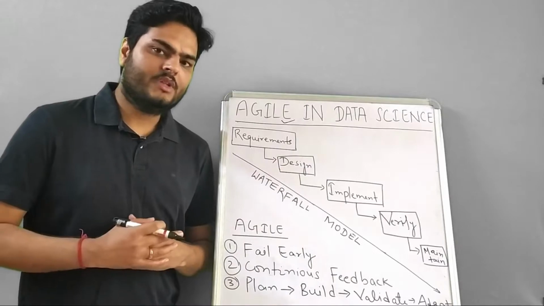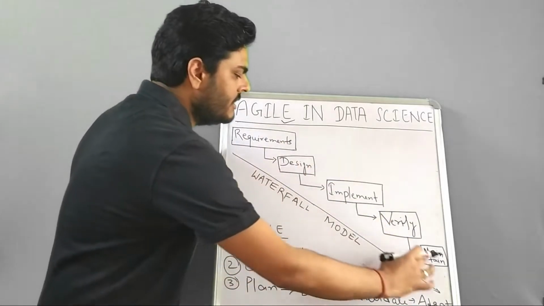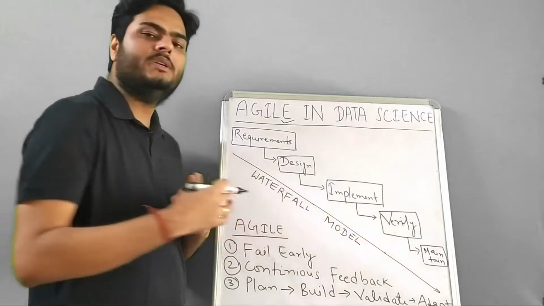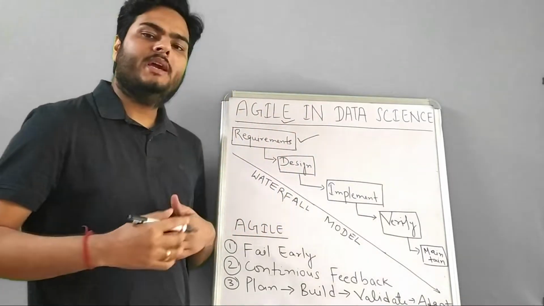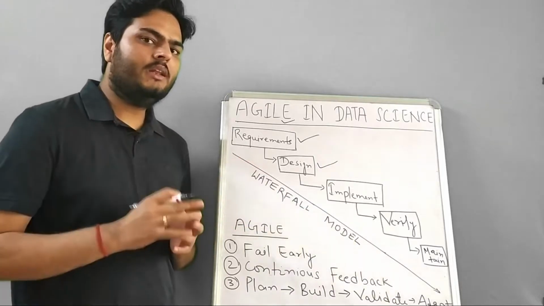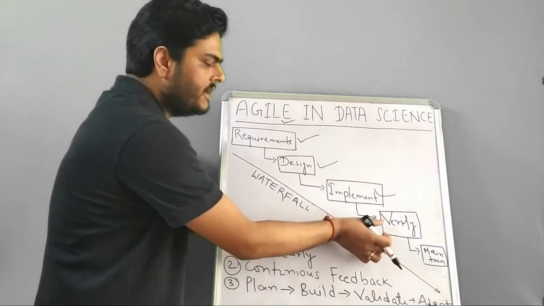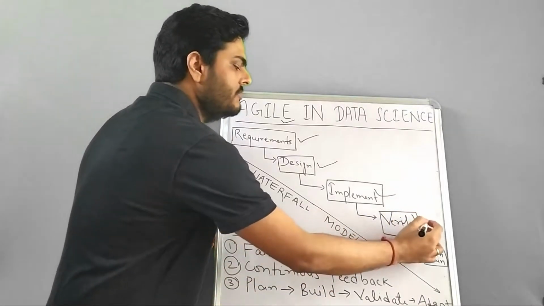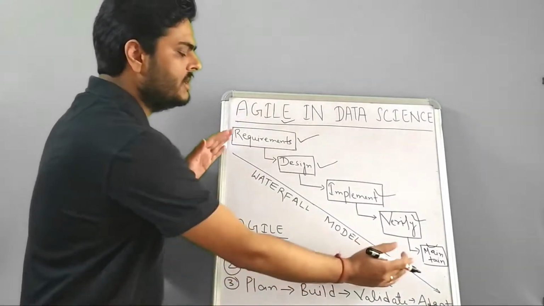Let's start the discussion. If we talk of any software project, the model that you see here is called a waterfall model. This is how software projects are traditionally executed. Requirements are gathered at step 1. At step 2, the design is implemented. It can be a physical design or logical design. In step 3, we have the implementation. In step 4, we verify whether whatever we have implemented has been correctly implemented or not. And in step 5, we maintain the project or the software. This is called a waterfall model.